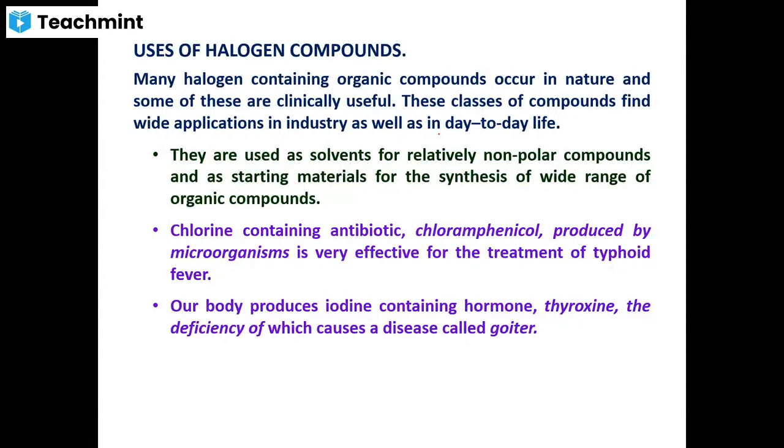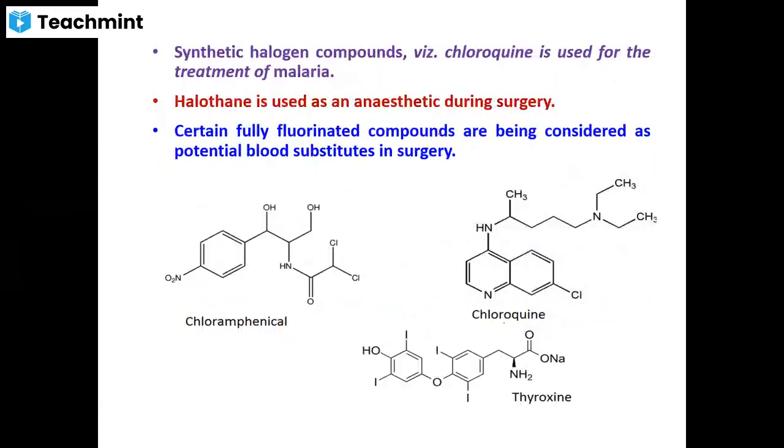Some of the important compounds may act as anti-malarial drugs, and some important derivatives like chloramphenicol are used in the treatment of typhoid. Then some important iodo derivatives may be used in the treatment of goiter, which is caused by deficiency of the hormone thyroxine.